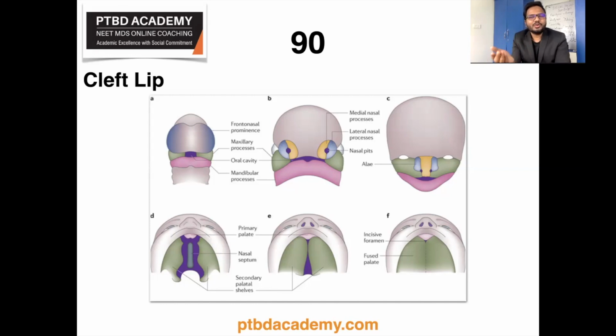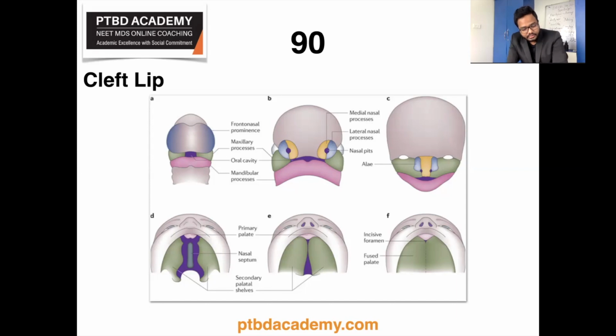So what are these yellow and green processes? As you can see, the yellow process is the medial nasal process, the green process is the maxillary process. So cleft lip is because of failure of fusion of the maxillary process with the medial nasal process, as obvious in this illustration. Cleft lip is the most common congenital anomaly that is caused by defective fusion of medial nasal and maxillary process during embryonic development, as we just discussed. Approximately 80% of cases are unilateral and 20% are bilateral based on stats.